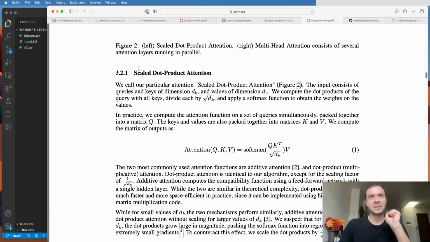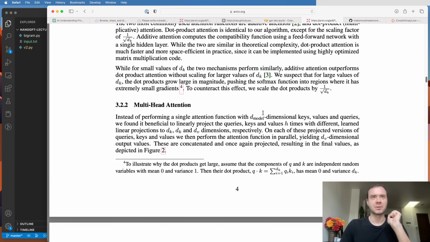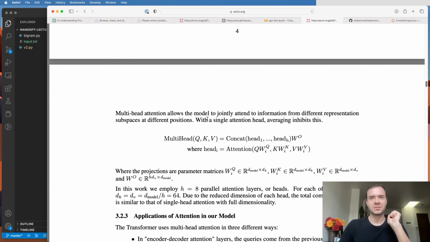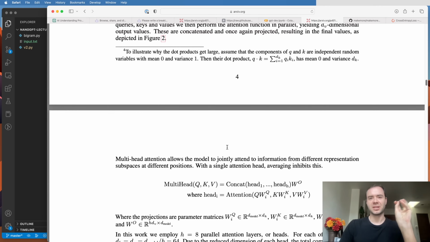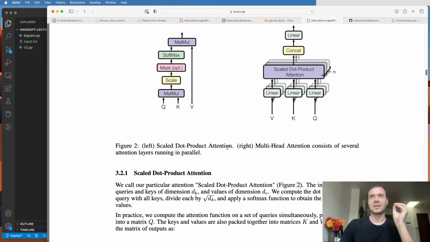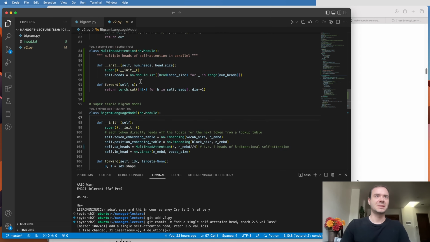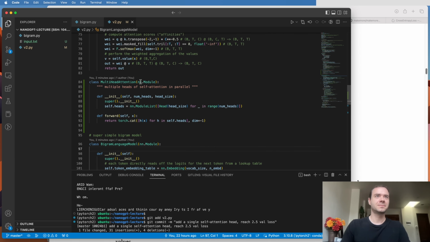Okay, so now we've implemented the scaled dot-product attention. Now next up in the Attention Is All You Need paper, there's something called multi-head attention. And what is multi-head attention? It's just applying multiple attentions in parallel and concatenating the results. They have a little bit of a diagram here. I don't know if this is super clear. It's really just multiple attentions in parallel. So let's implement that. Fairly straightforward.